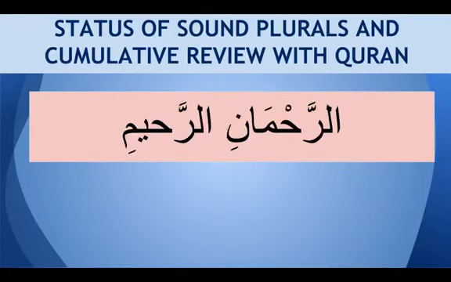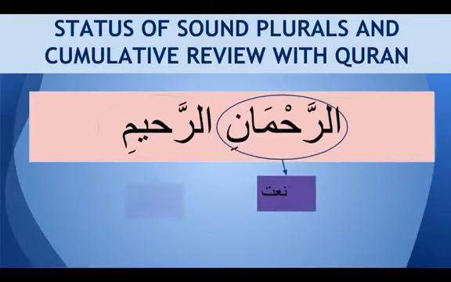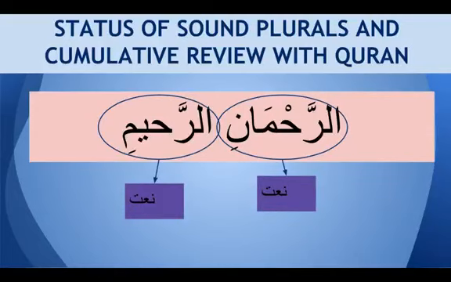So what is ar-Rahmani ar-Rahimi? This again is a na'at. If you see, it has al, it's definite. Rahmani has the same case ending, describing Allah. So who is Allah? He is ar-Rahman, it's na'at. And again ar-Rahimi is also a na'at describing Allah.